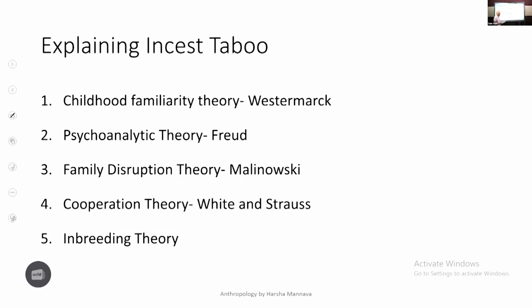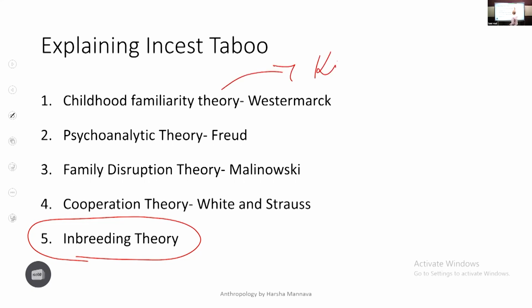That's it. And then explain the major theories for incest taboo. Some do not write all the theories. All the 5 must be there, and you must give more emphasis to the inbreeding theory. All 5 theories with the respective thinkers. Some are writing in their own words, with no keywords, no thinkers' names. For example, if you're talking about childhood familiarity theory, we should mention the institution of